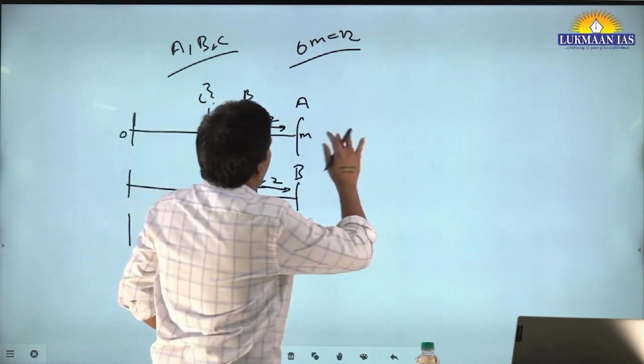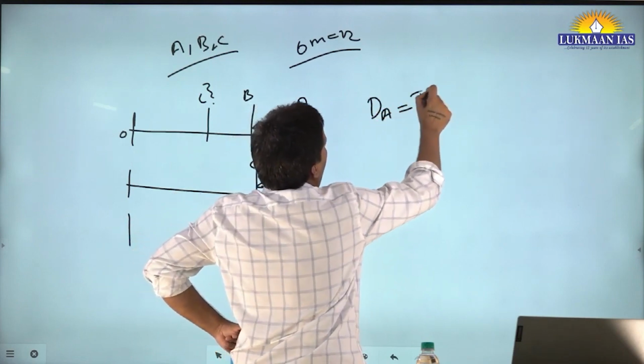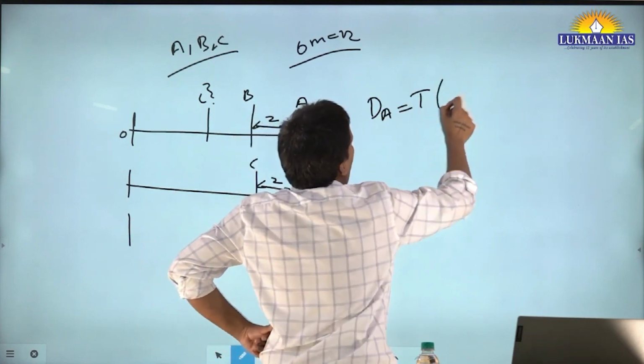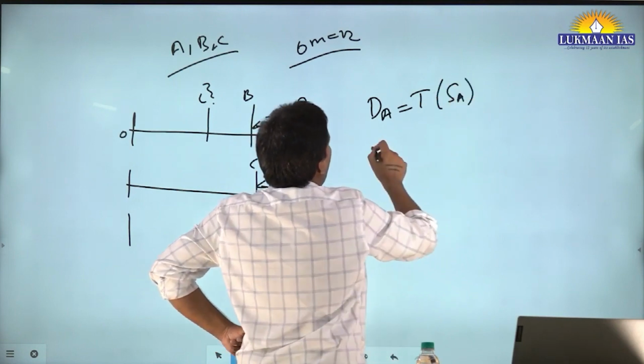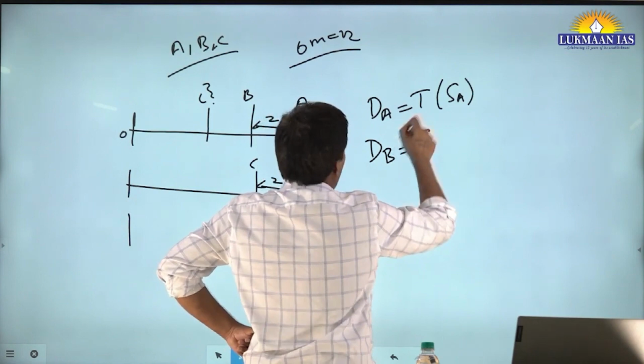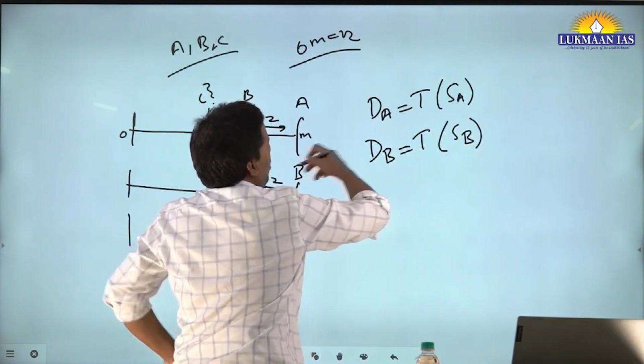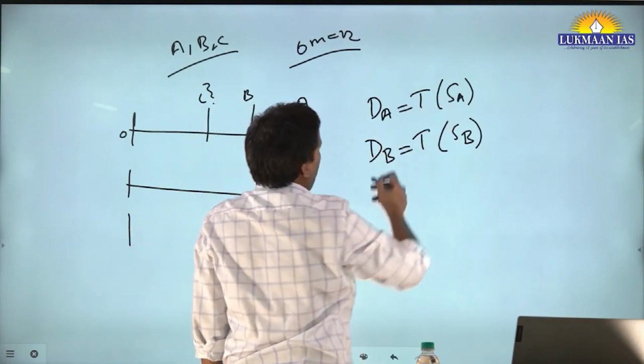So one way of thinking is, let's say distance covered by A is equal to time taken by A into speed of A. Then you will say distance covered by B is equal to time taken, both have taken the same time, and speed of B. Then you take the ratio and t cancels.